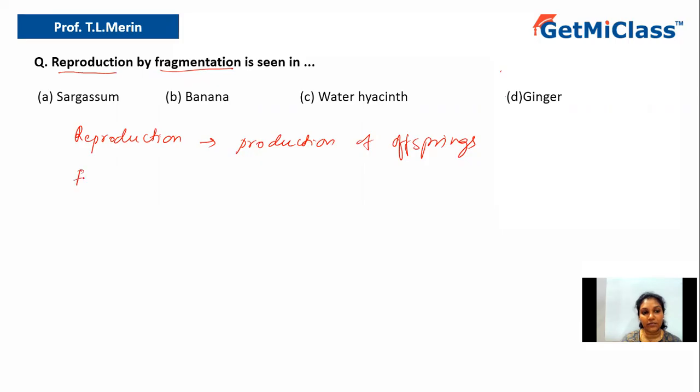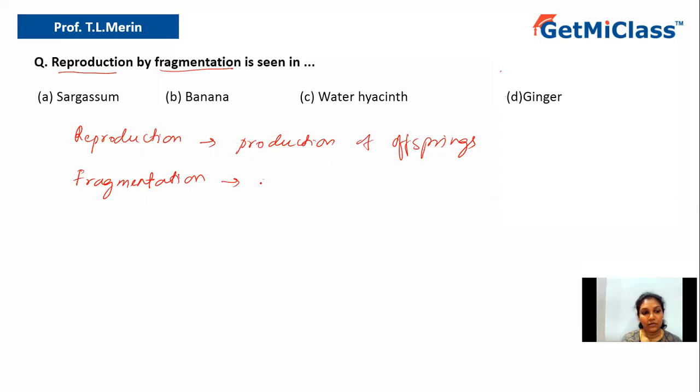So what do you understand by fragmentation? Fragment means a part, right? Or a piece. Fragmentation is nothing but formation of pieces or bits. There are certain organisms which reproduce by fragmentation, that is formation of bits or pieces.